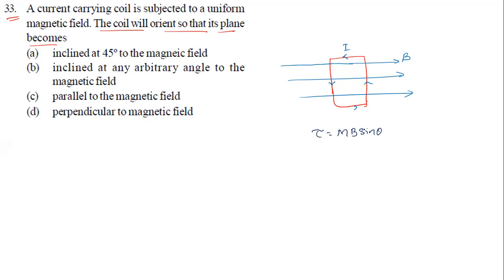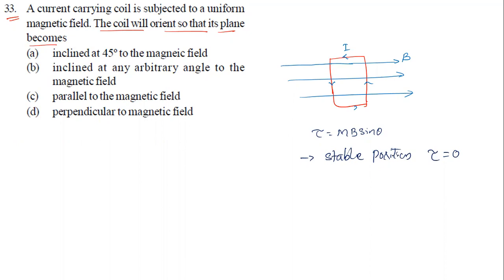Finally, the coil will come to a stable position, where the torque must be zero, meaning no torque is acting at all. That is called the stable condition.